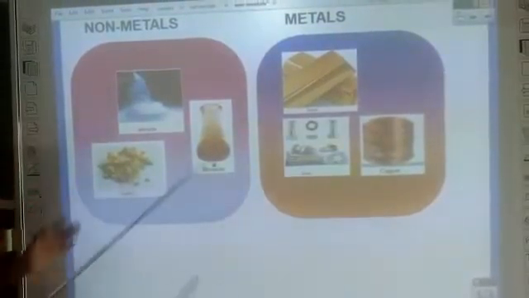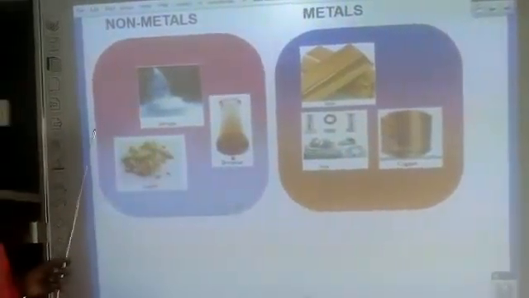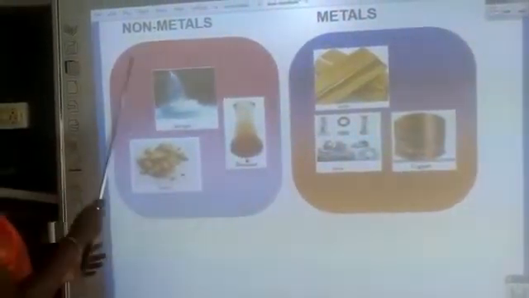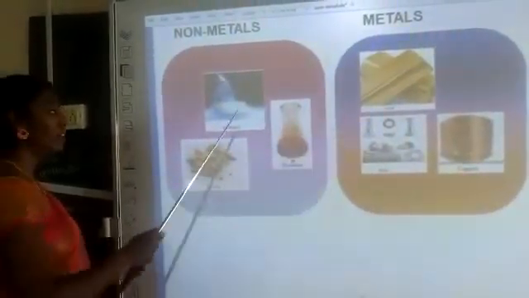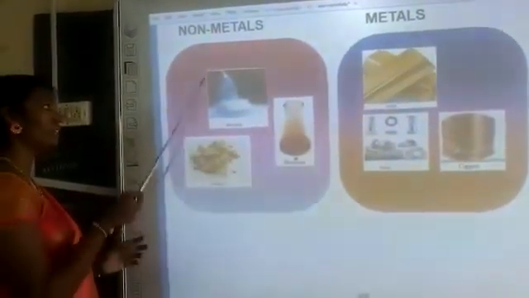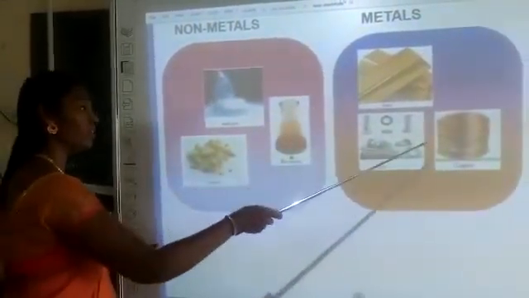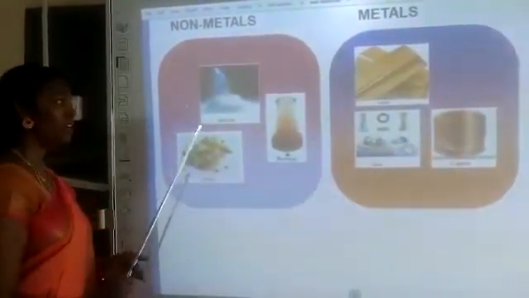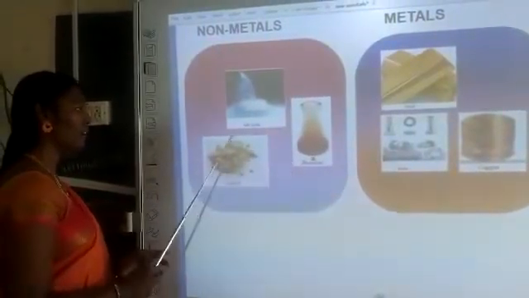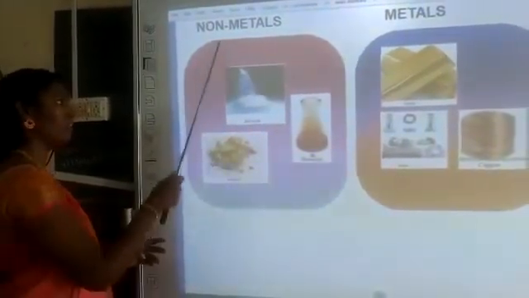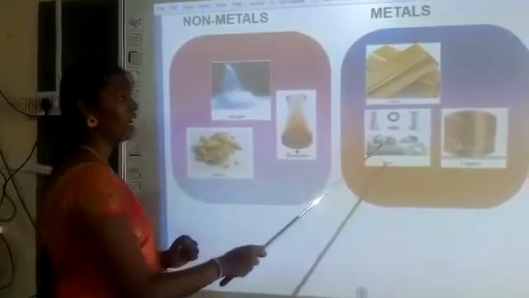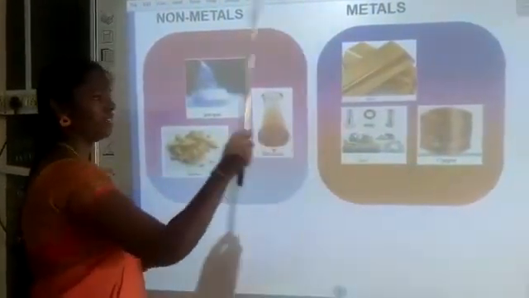So from this activity, children, you can understand how to differentiate between non-metals and metals. If it is a non-metal, it will settle in the non-metal bin. If it is a metal, it will settle only in the metal bin. So nitrogen, bromine and sulfur come under non-metals. Gold, iron and copper are the metals.